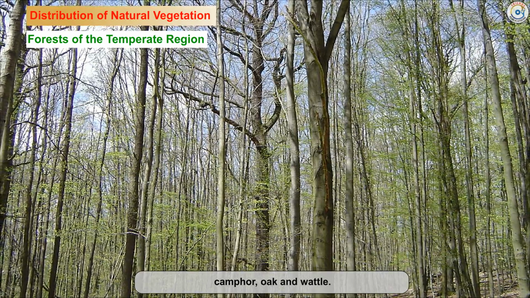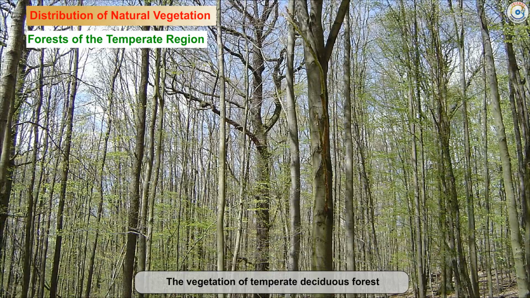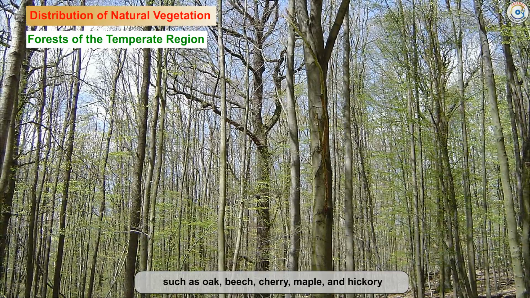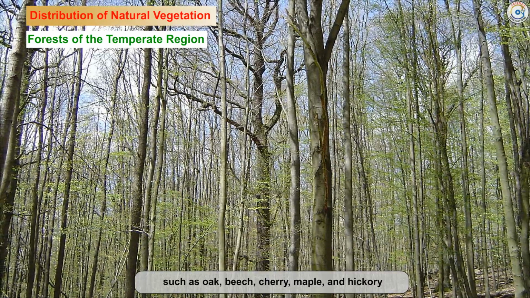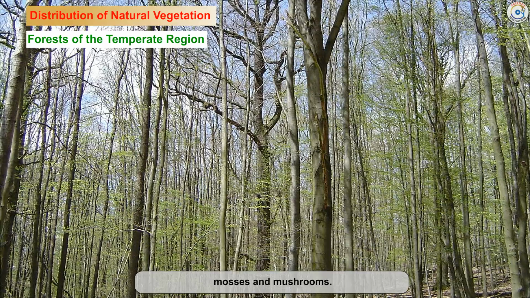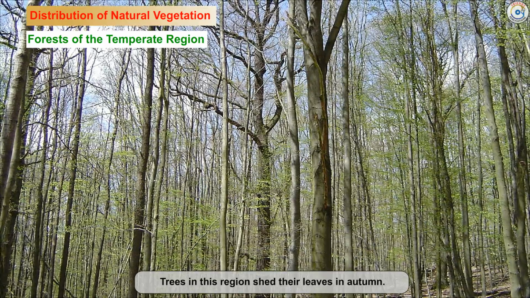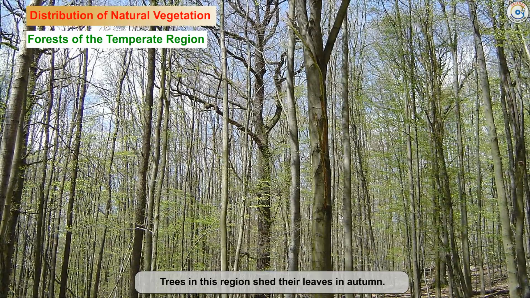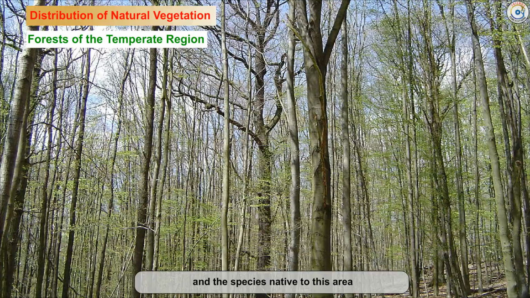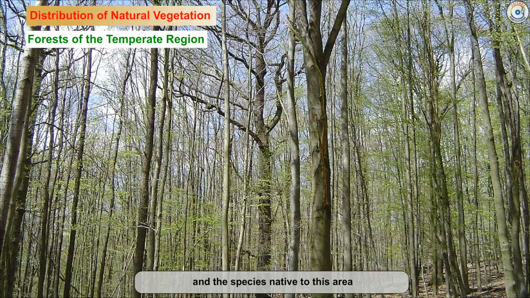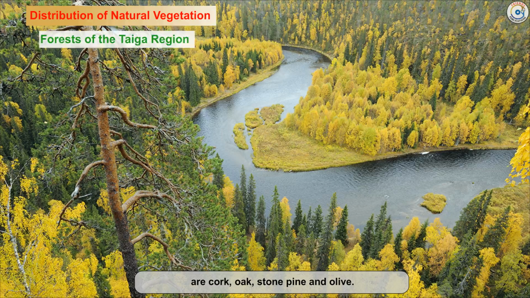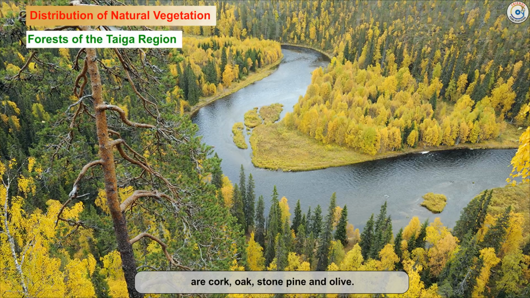The vegetation of temperate deciduous forest includes a variety of broadleaf trees such as oak, beech, cherry, maple and hickory, as well as perennial herbs, mosses and mushrooms. Trees in this region shed their leaves in autumn. Hardwood evergreen trees are found in the Mediterranean region, and the species native to this area are cork oak, stone pine and olive.